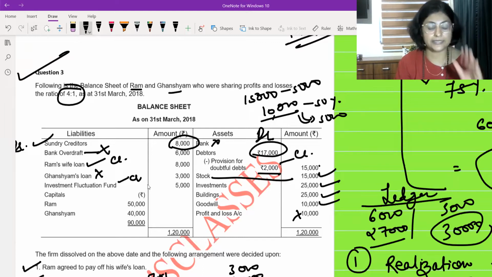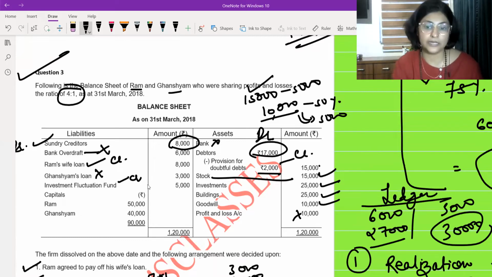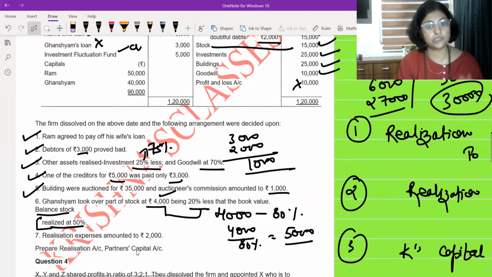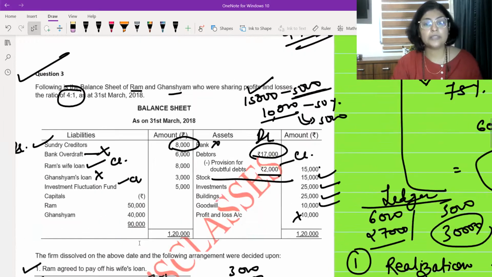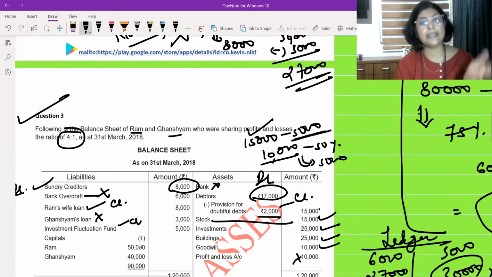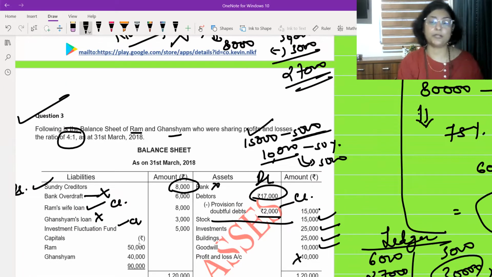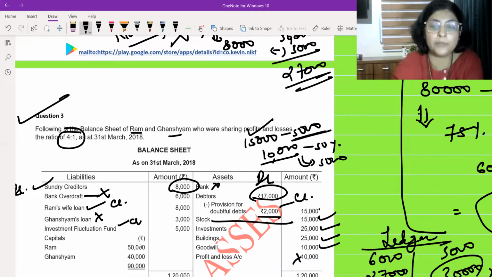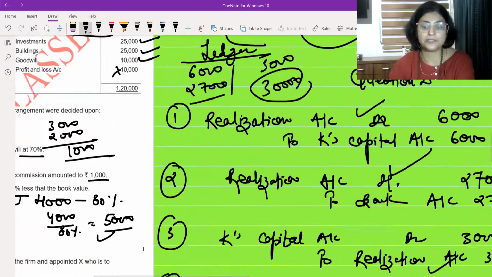Look again what I said. Total stock was 15,000. Out of 15,000, Ghanshyam took over the stock of 5,000. How did I come to know 5,000? See this calculation I did. If 4,000 is 80%, how much is the full amount? Full amount is 4,000 divided by 80%, 5,000. So that is being reduced, and the question is saying remaining half was sold at the 50% of book value. So 10,000's 50% is 5,000. इतना हमने मार्केट में बेचा और पैसा हमारे जेब में आ गया.